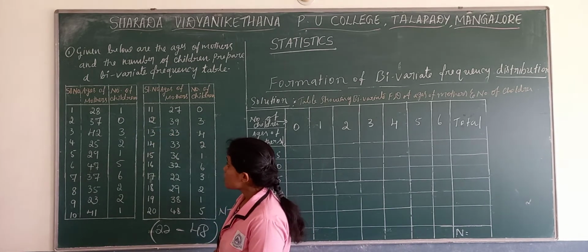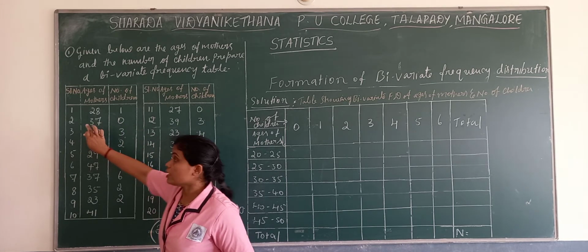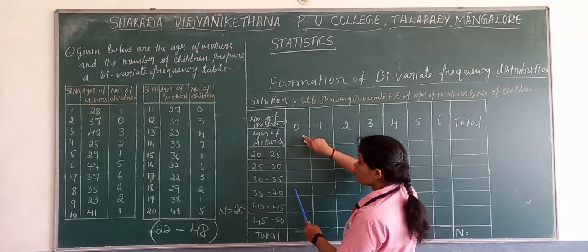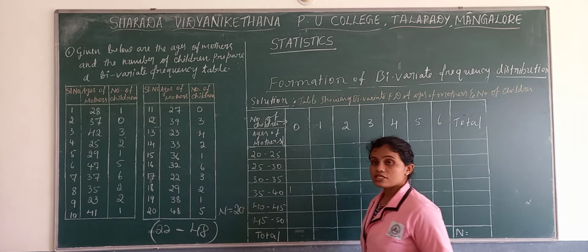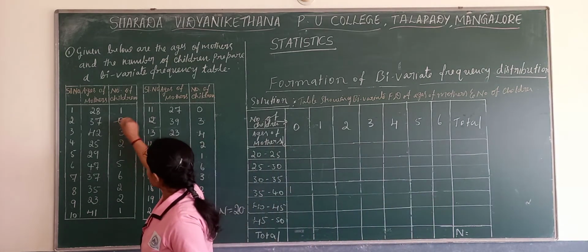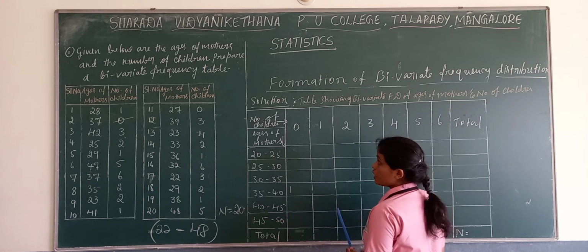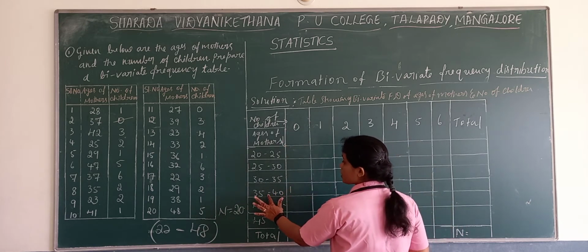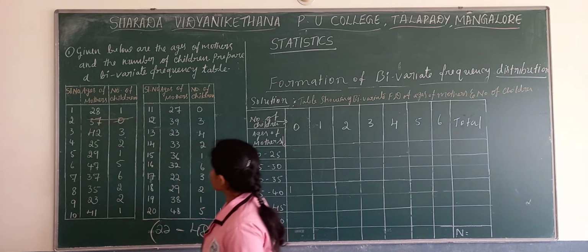Now you see here the first 0 and here 37. In the 0 column, where 37 will come? 37 will come here. The tally marks for 0, 37. So this got over: 0 in the column, that is number of children, and ages of mothers becomes 37. So here this got over.